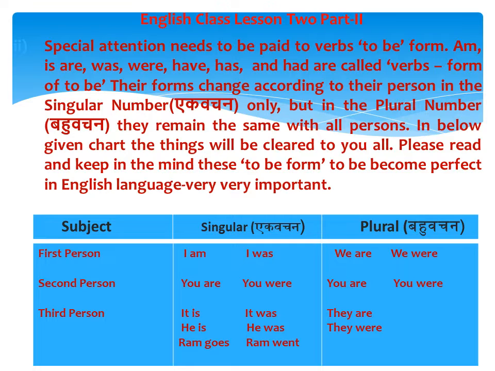Okay, now we will move to next slide. But I will request you all to keep in mind this very important chart so that you will become very grammatically correct and fluent in English language. So we'll move to next chart.